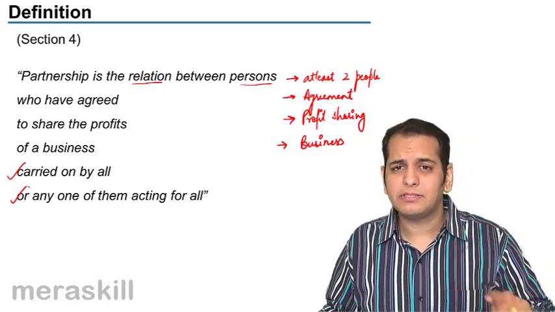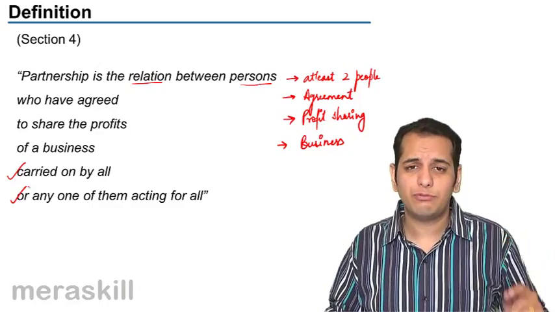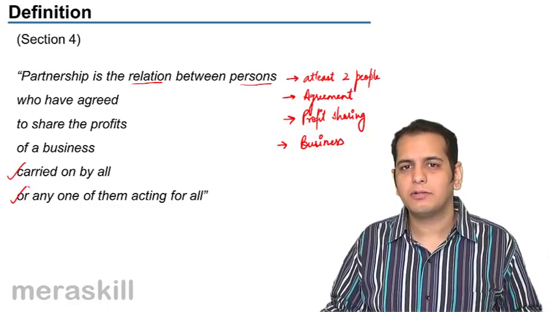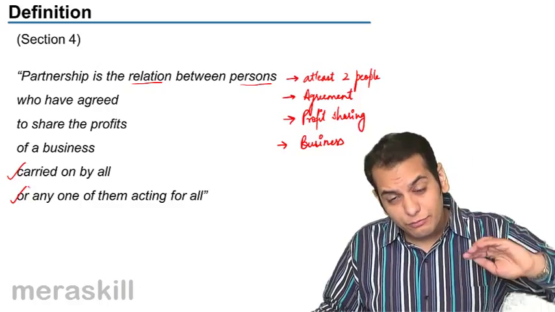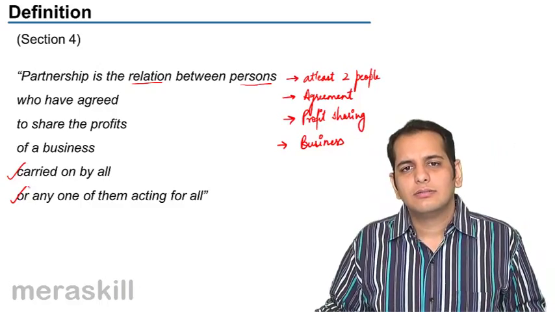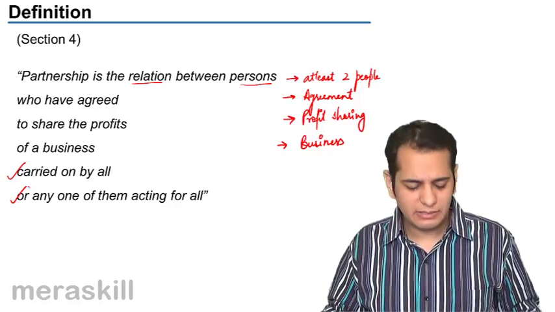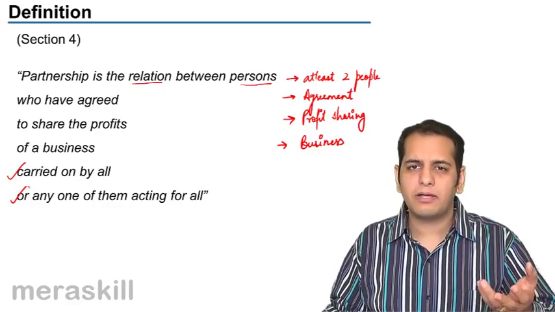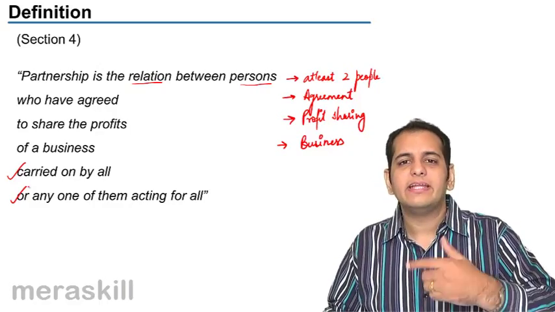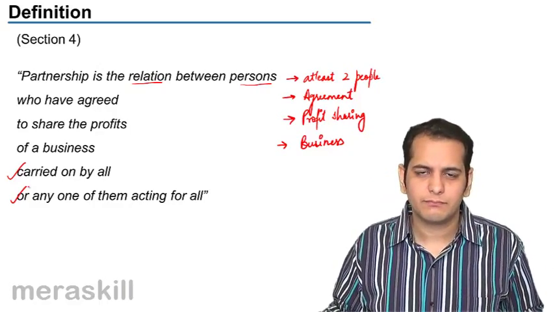And if only one person is conducting the business on behalf of everybody, he'll again be covered by the last line. But if all do the business, they'll be covered by the second last line, because there it is written "carried on by all, or any of them acting for all."